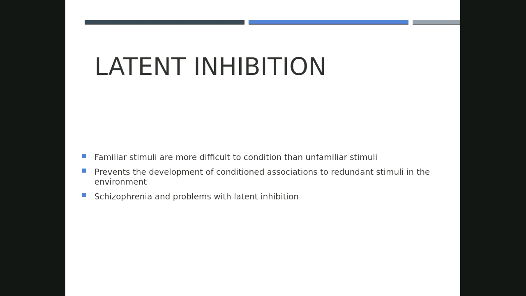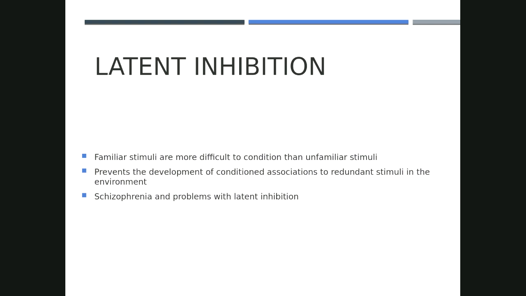And people with schizophrenia tend to have problems with latent inhibition. They tend to more readily condition to familiar aspects of their environment. So an example of this would be, let's say a person with schizophrenia is in a building that they've been in many times, and then somebody comes in and beats them up. So most of us, if we have no issues with latent inhibition, we're most likely to develop a fear of that unfamiliar person, that novel part of our environment.